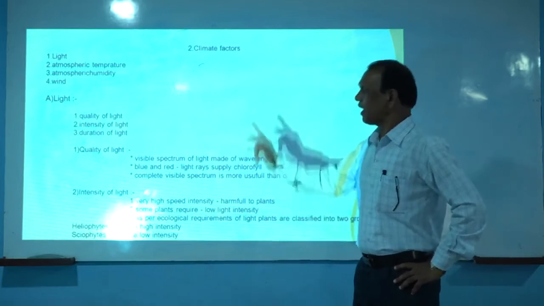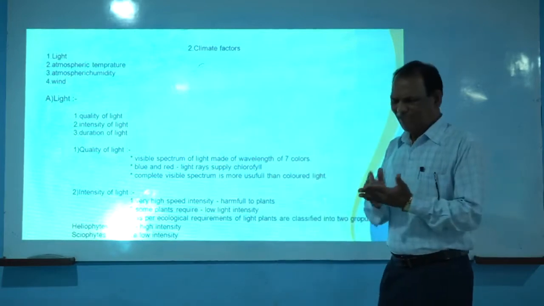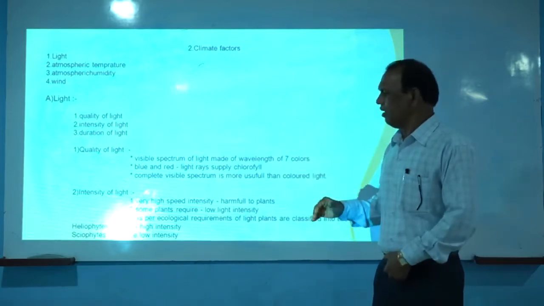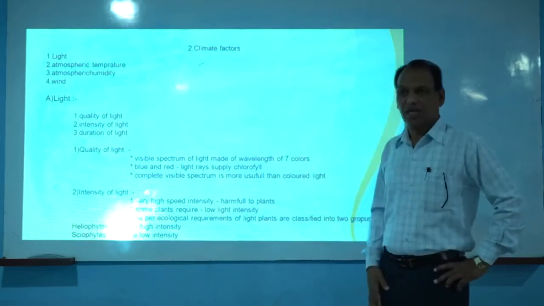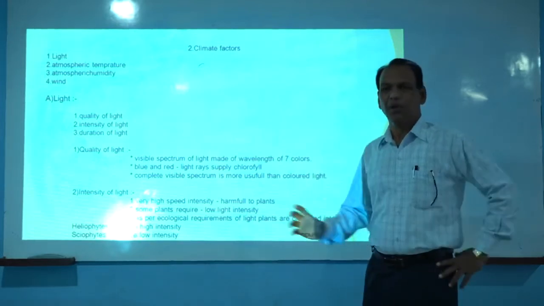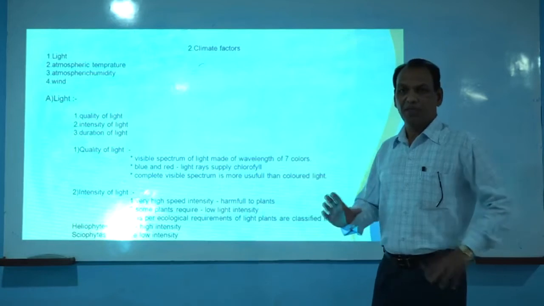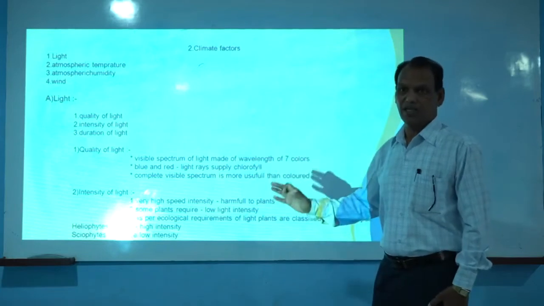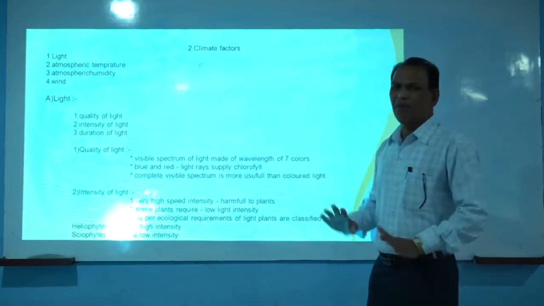Then the second sub-factor of light: intensity of light. Light intensity is variable and different in different regions, because it changes in different localities and geographical areas due to other factors, for example the altitude and latitude of a particular area, atmospheric humidity in a particular zone, and wind velocity in a particular geographical area. That means clouds, humidity in the atmosphere and wind velocity affect the intensity of light.